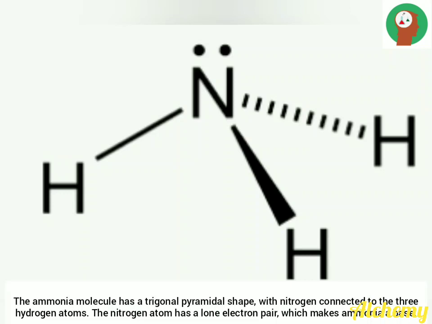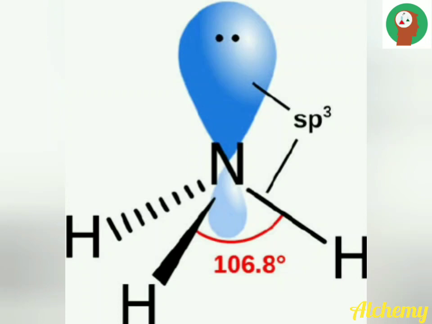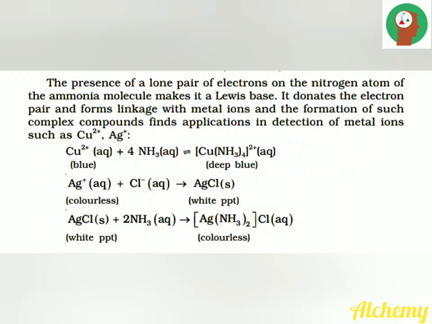The nitrogen atom has one lone pair of electrons which makes ammonia basic. In ammonia, nitrogen is sp3 hybridized. The presence of a lone pair of electrons on the nitrogen atom of ammonia makes it a Lewis base. Ammonia donates electron pairs and forms linkages with metal ions, forming compounds that have a distinct color. So it finds application in the detection of metal ions such as copper and silver. With copper ions, ammonia forms a deep blue colored solution. On the other hand, the white precipitate of silver chloride is dissolved by ammonia.